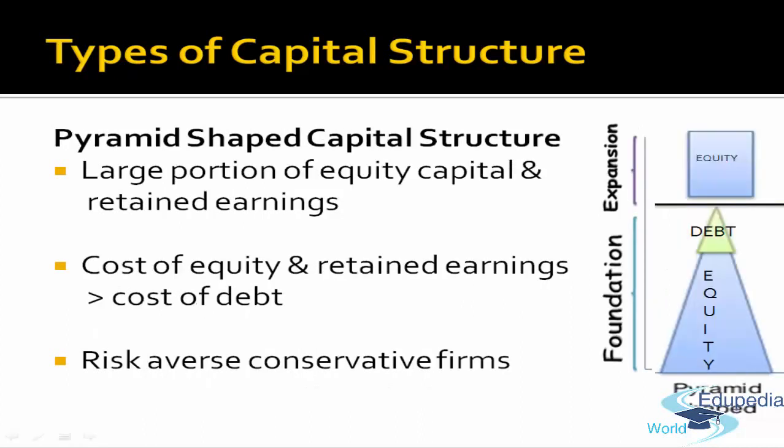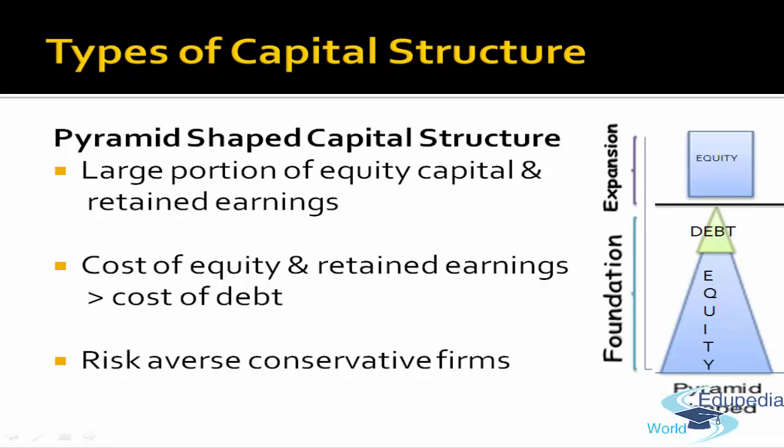The other type of structure is the pyramid shaped capital structure. In the pyramid shaped capital structure, the major portion, the foundation of the capital, is equity, and there is a very small portion of debt. The cost of equity and retained earnings is more than the cost of debt.